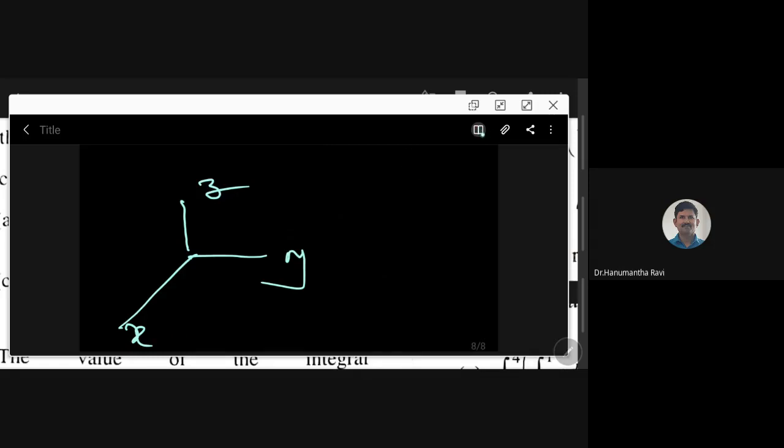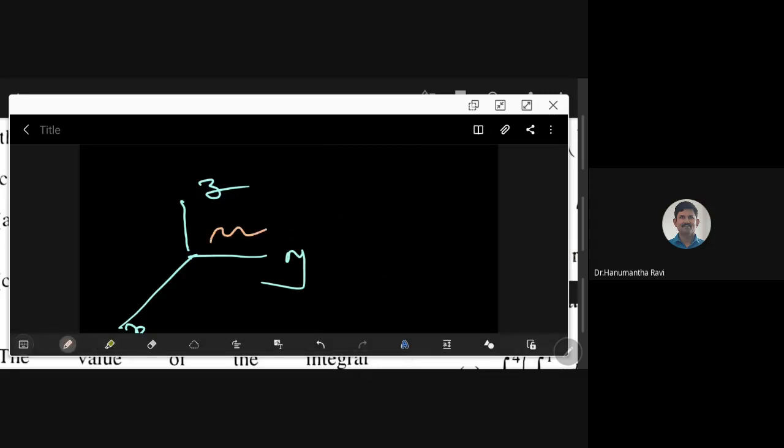Our region can be a line, a space curve, like a spiral, or some shape. So it can be a curve. Usually people call a curve a line. A line can be a straight line or not a straight line. If it is not a straight line, people call it a curve. Okay, fine.